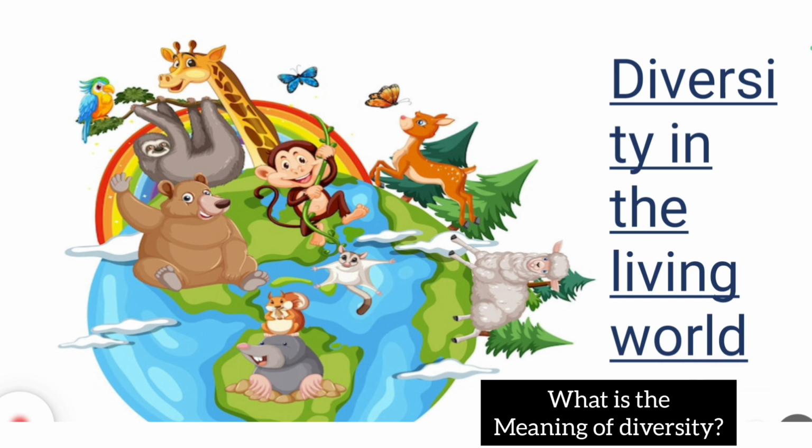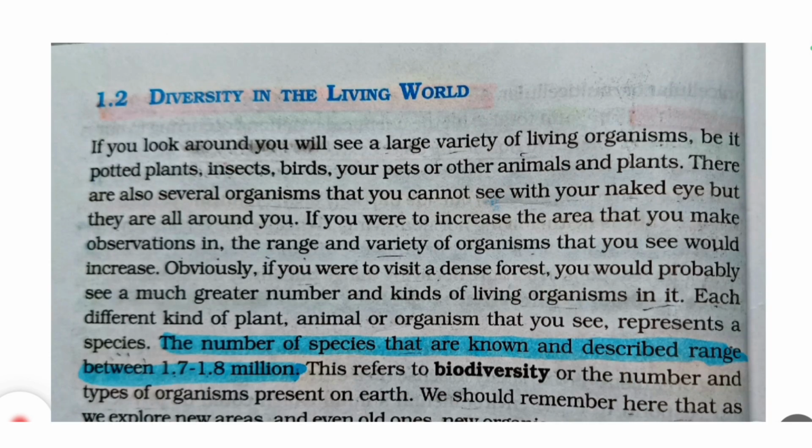Let's start. Well, what does diversity mean? Who can say? Diversity से आप क्या समझते हैं? Yes, you are absolutely right. Diversity means variety. Now, tell me how many types of living organisms are there in your house? If you look around you, we'll see varieties of organisms. Like your pet, dog, or cat, you must have seen a garden lizard around your house. And cockroaches are the most common household pest. And also several organisms that you cannot see with your naked eye, but they are all around you.